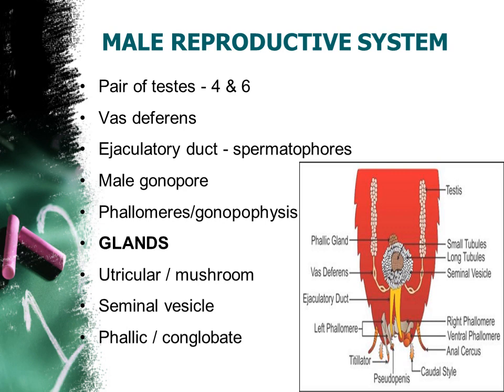Okay. So these three glands are secreting the secretions. Along with the sperm cells, it will be coming towards this ejaculatory duct. Okay. So this is the structure of this male reproductive system of cockroach. Fine.